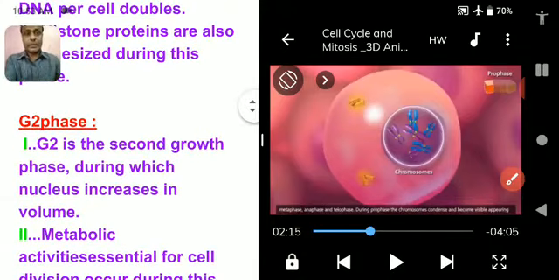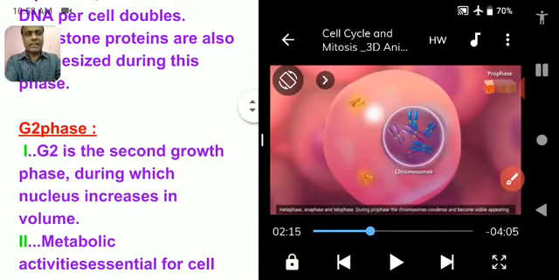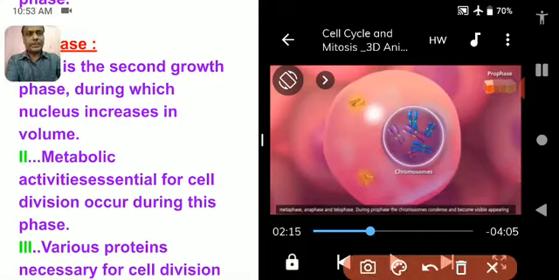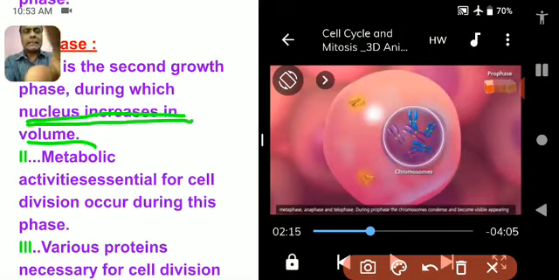What happens during G2 phase or gap phase 2? Gap phase 2 is the second growth phase, during which the nucleus increases in volume. After the replication of DNA, when DNA makes its own copy, the volume of the nucleus obviously will increase. So the volume of nucleus increases.